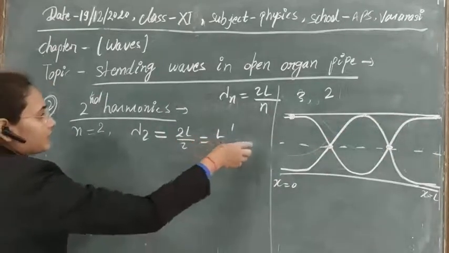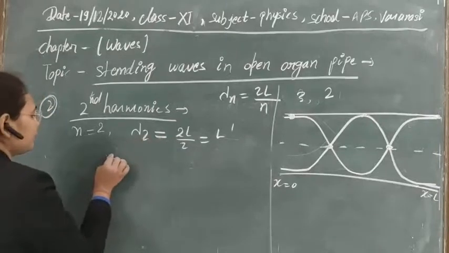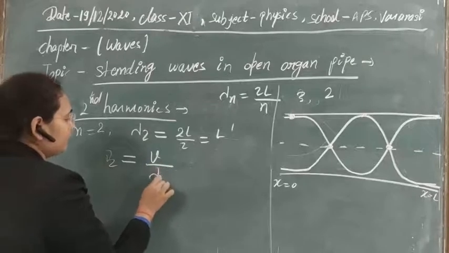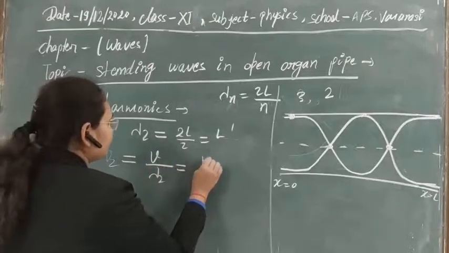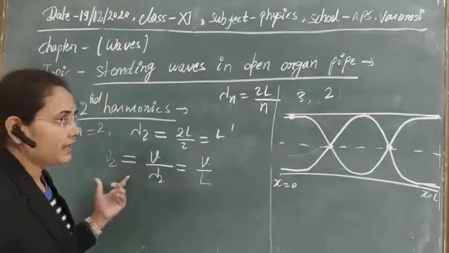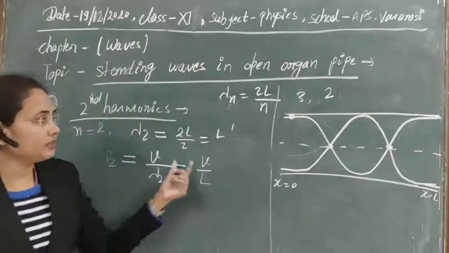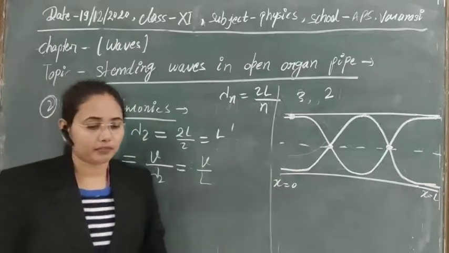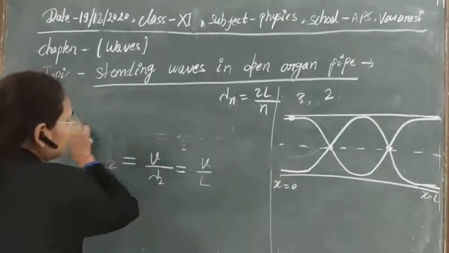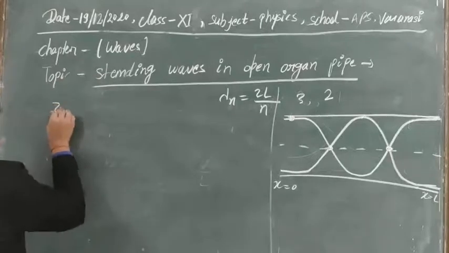And let's see what the frequency of vibration is in case of the second harmonic. So again, the frequency of vibration is given by velocity upon wavelength. So let's put the value here. This will be equal to V by L. So after solving it, you can see what frequency can be generated in case of the second harmonic here. The third case that we have, let's see once again. That is the third harmonic.